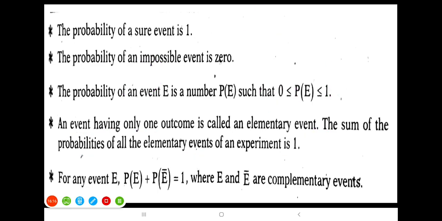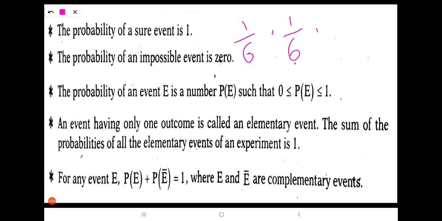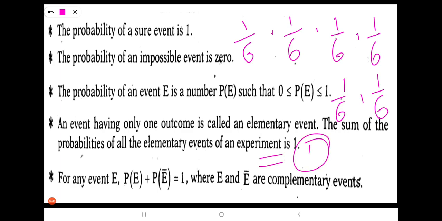See here, the probability of getting 1 is 1 by 6, the probability of getting 2 is also 1 by 6, getting 3 is also 1 by 6, 4 also 1 by 6, 5 also 1 by 6, 6 also 1 by 6. So if you sum all these, we get 1. That is the meaning of elementary events. The sum of all the elementary events is equal to 1. So how do we get these probabilities? Here we use one formula. I will give it in the next slide.